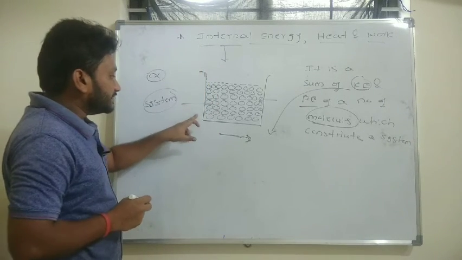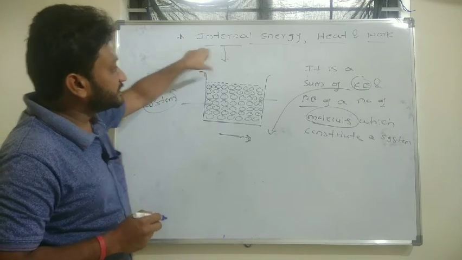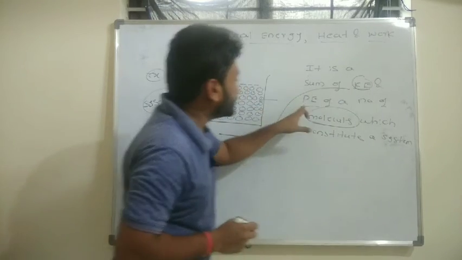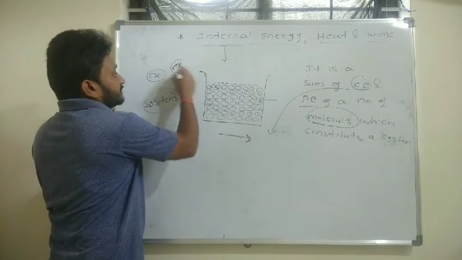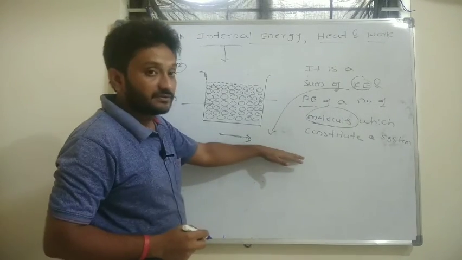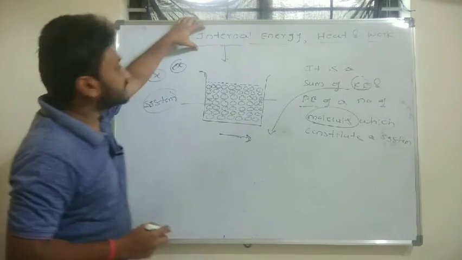For example, if the system is at rest, then the internal energy will be the sum of kinetic energy and potential energy of these molecules when at rest. We add these two energies. In case this container is moving, what will be the internal energy?